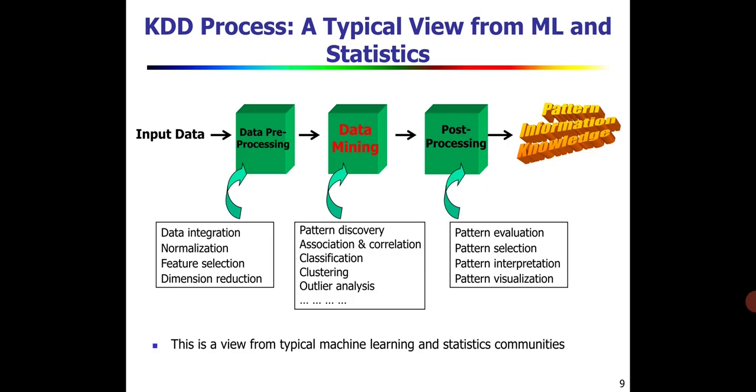And we have a number of patterns. Whichever pattern is required will be evaluated and selected, and pattern interpretation will be done. Then finally the interpreted pattern will be visualized, and from these visualized patterns the knowledge will be discovered. So this is also a creative process, but it is presented in the view from machine learning and statistics.